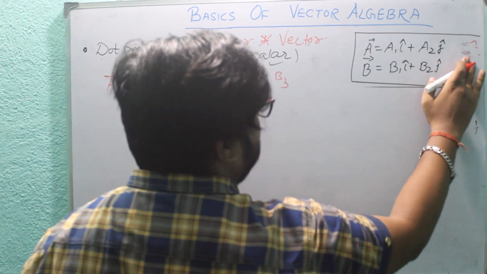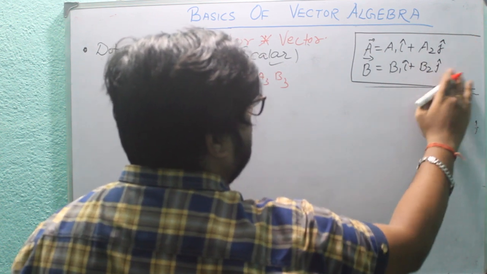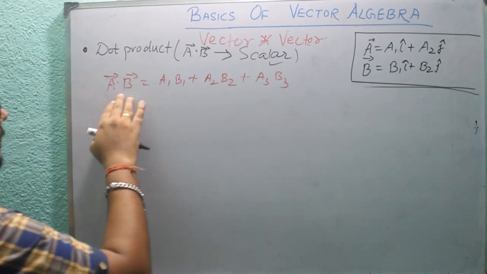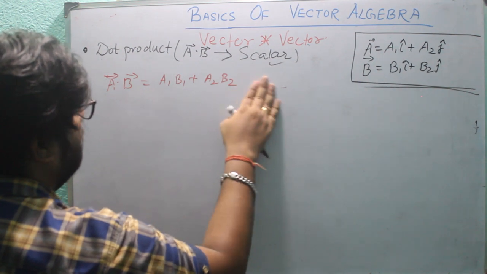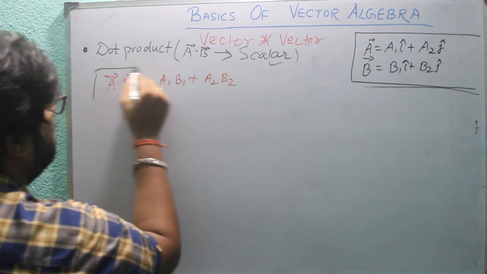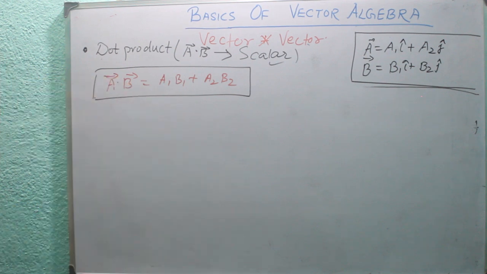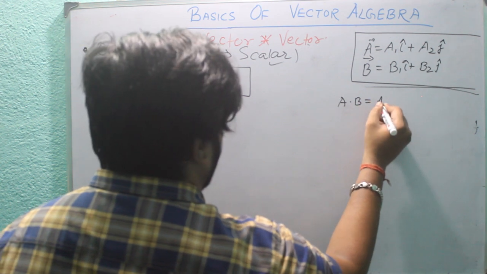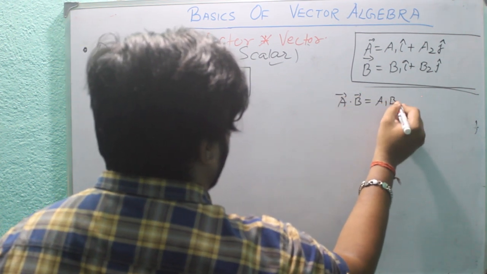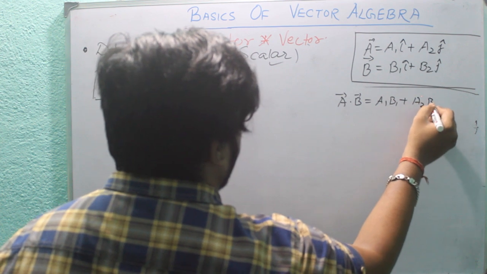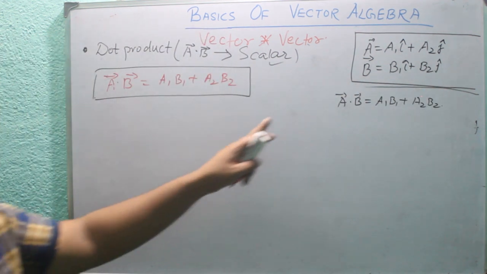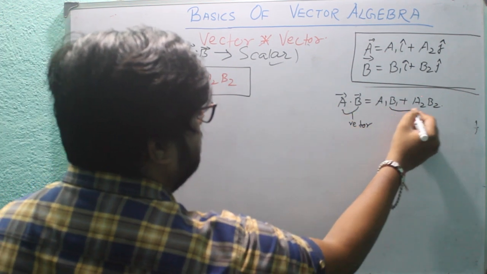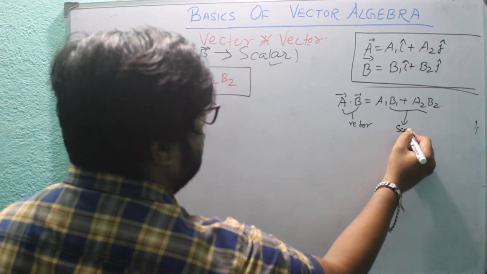But for the sake of simplicity, I am only dictating here about two dimensions. So A dot B is represented as A1 B1 plus A2 B2. This is one of the formulas of A dot B. These two are vectors, and this product is a scalar.